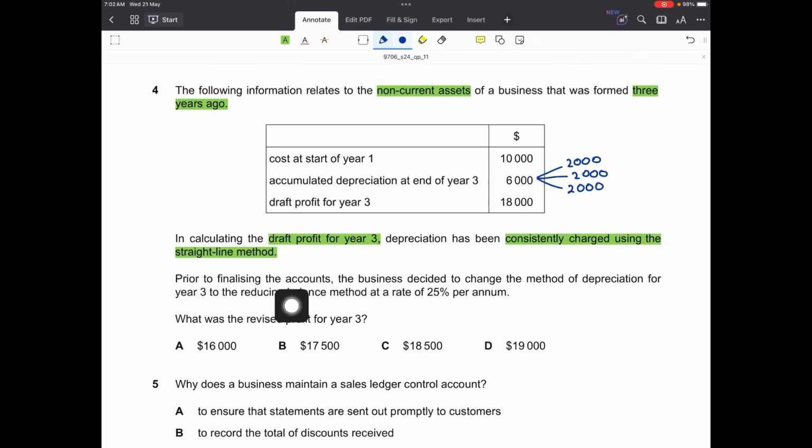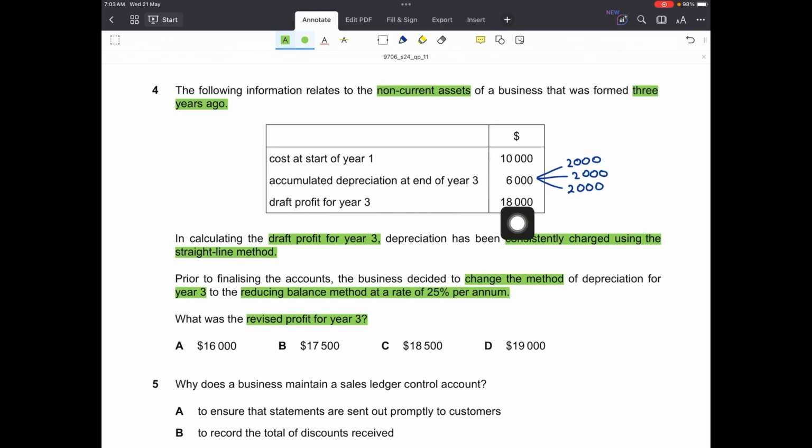Further, it says prior to finalizing the accounts, the business decided to change the method of depreciation for year 3 only to reducing balance method at a rate of 25% per annum. What was the revised profit for year 3?